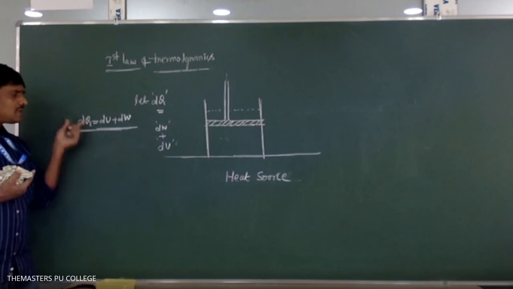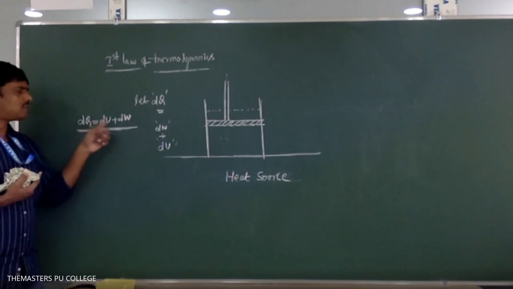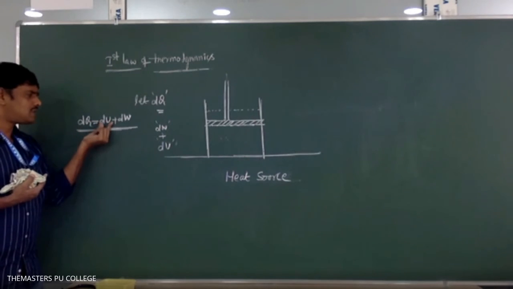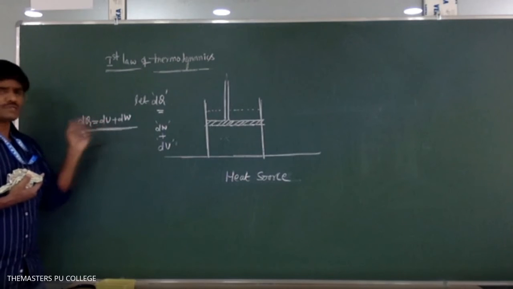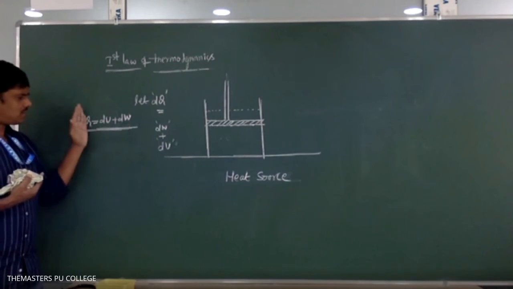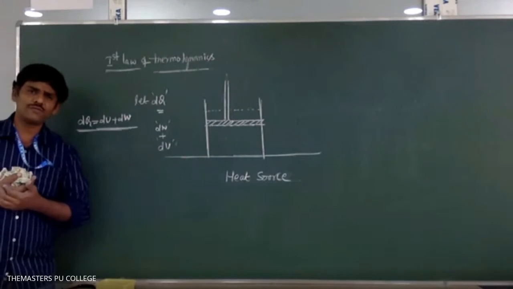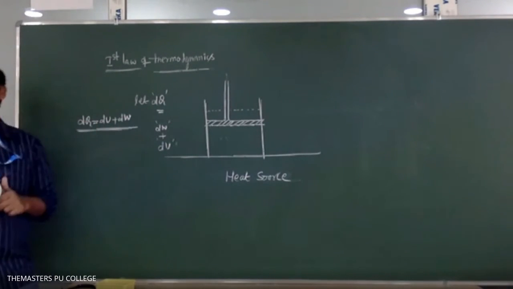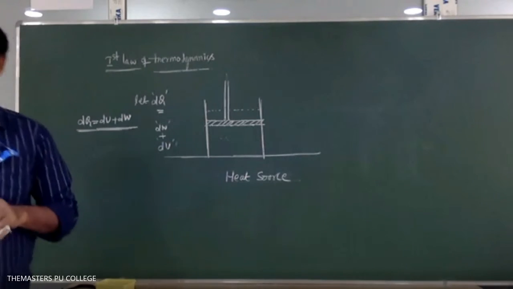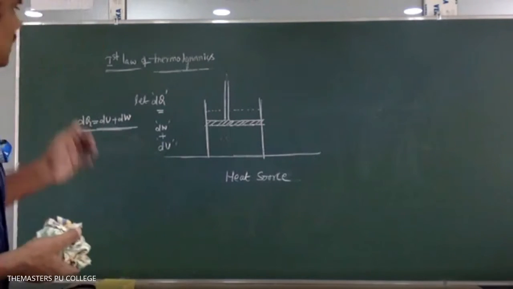dq is the heat energy which we are going to supply, that is equal to the sum of the increase in internal energy and work done. This means energy is just transferring from one form to another form. That's why the first law of thermodynamics is on the basis of conservation of energy. So this is about the first law of thermodynamics.